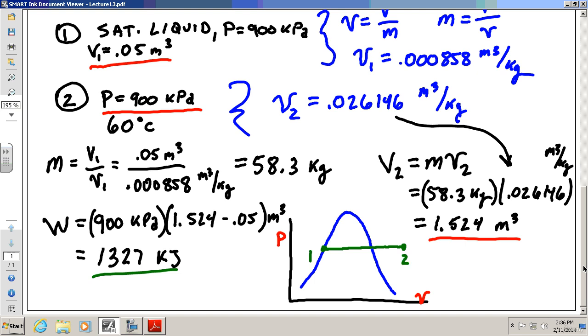So that's a little PV diagram showing that process. Okay?